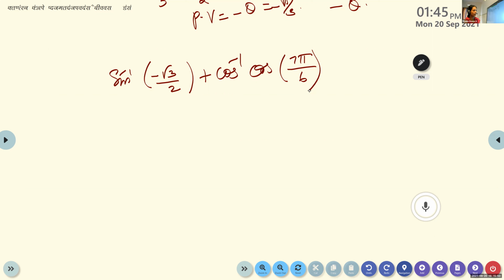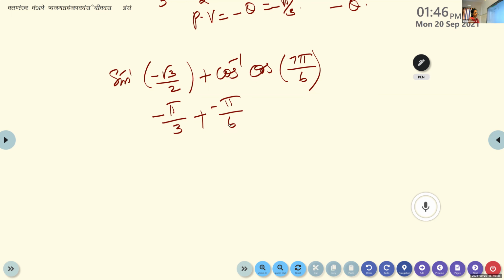What is the answer, Navrin? What is sine inverse of minus root 3 by 2? Minus pi by 3. Plus cos inverse of cos 7 pi by 6. Nandana? Minus pi by 6. Others, check it. Is it correct? Cos inverse of cos 7 pi by 6. Is it minus pi by 6, Nandana?